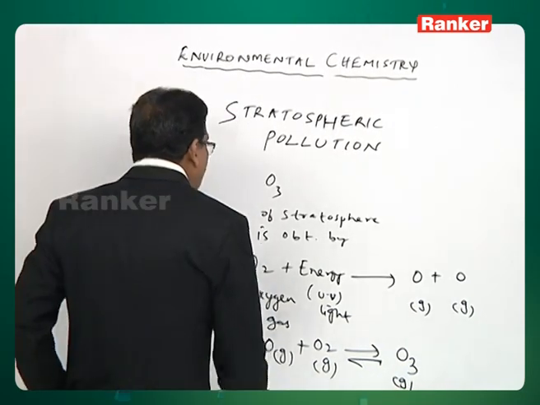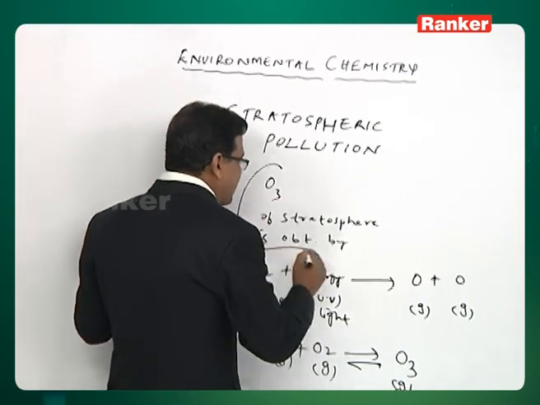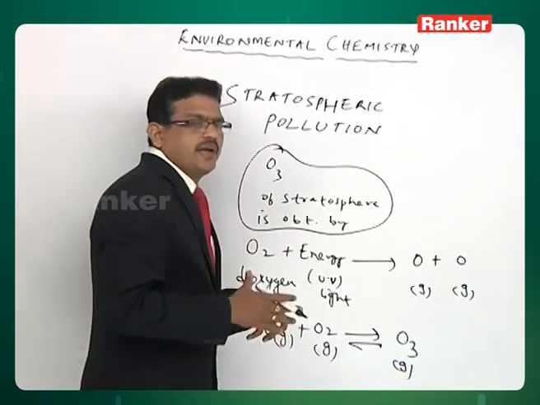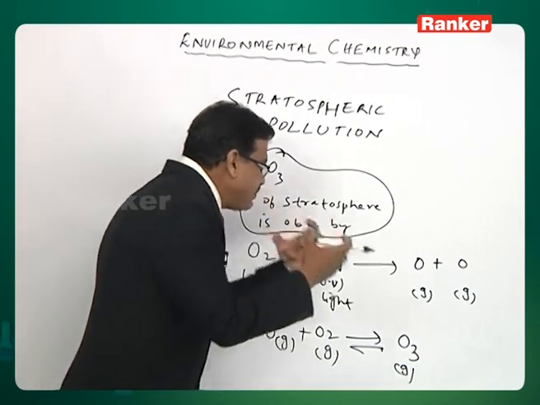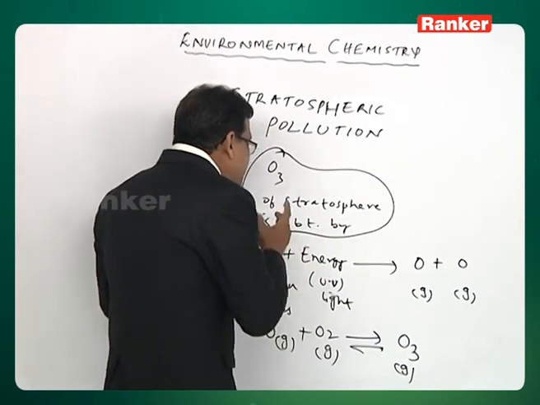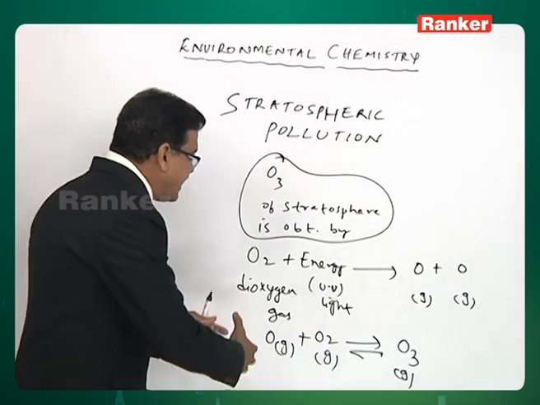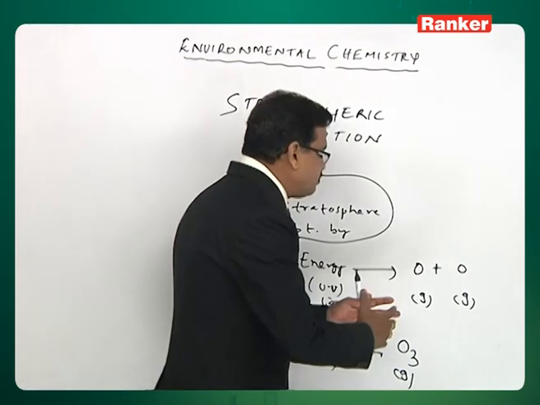So, as I have told you, the preparation of ozone in the stratosphere is a natural process. It is prepared by nature, absorbing energy from sunlight. O2 splits into single oxygen atoms, which react with dioxygen molecules and form an ozone molecule.